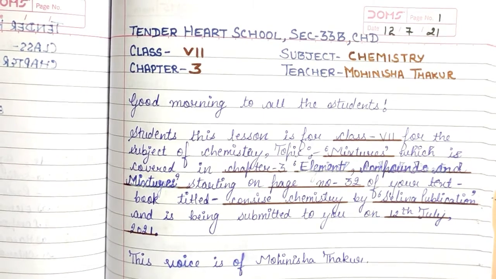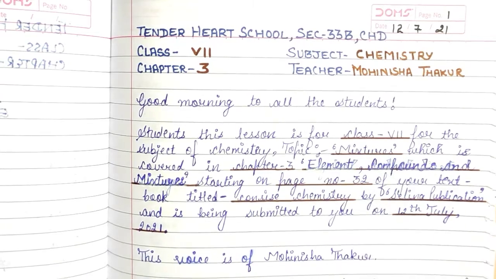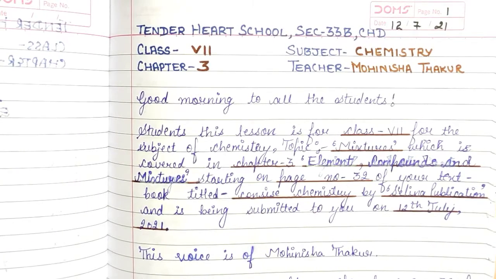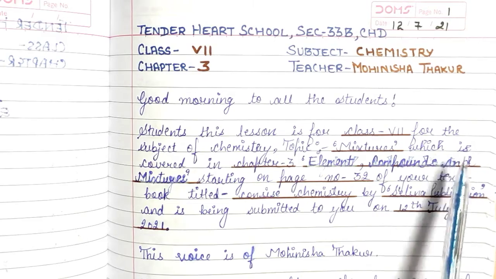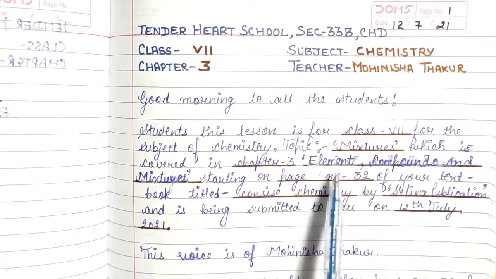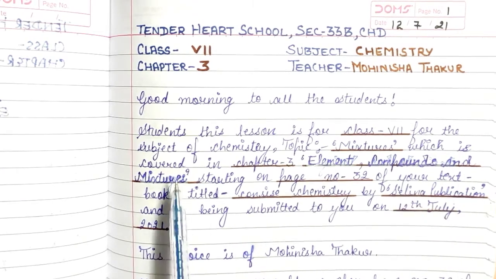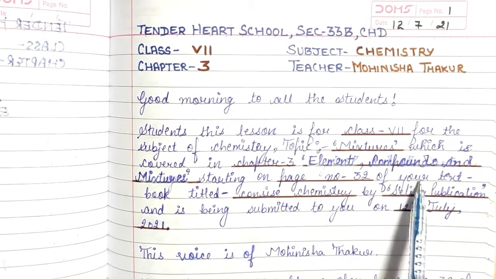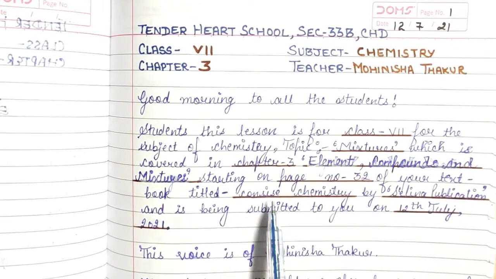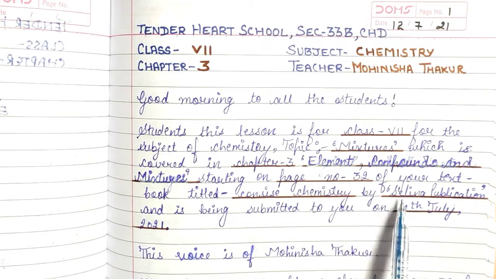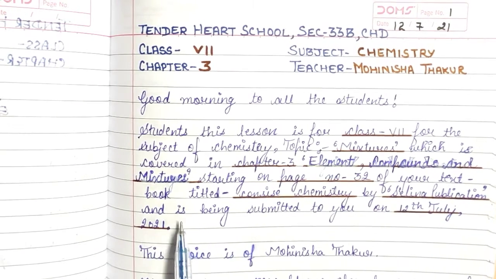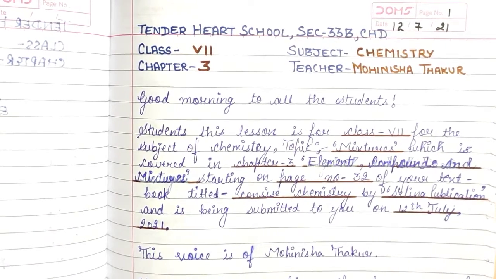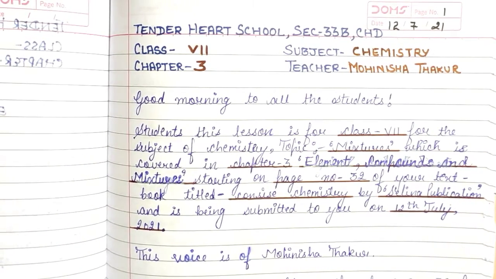This lesson is for class 7th for the subject of chemistry, topic mixtures, which is covered in chapter 3, elements, compounds and mixtures, starting on page number 32 of your textbook titled Concise Chemistry by Selina Publication, and is being submitted to you on 12th July 2021. This voice is of Mohinisha Thakur.